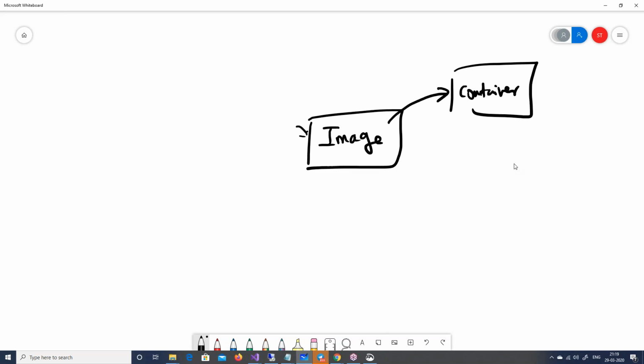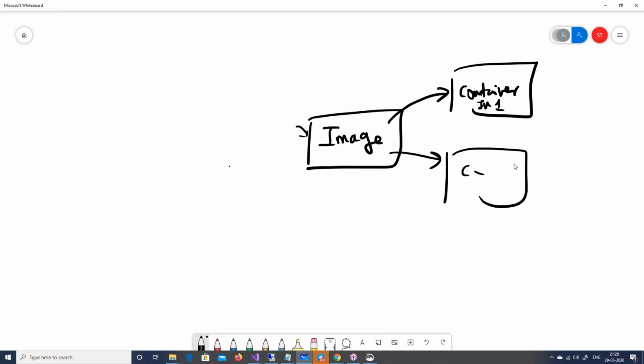the first thing is you have to create an image. This image is like a blueprint, and then from that image you can create container instance 1, container instance 2 and container instance 3. So you can think about images as your blueprint, and containers or these instances are what is actually running. So it's a two-step process.